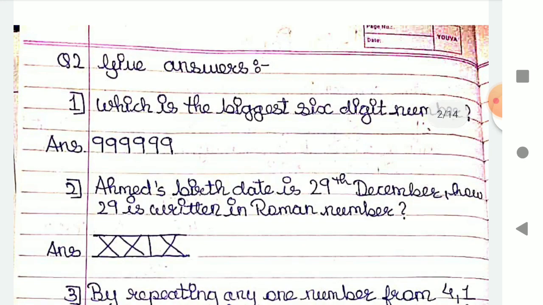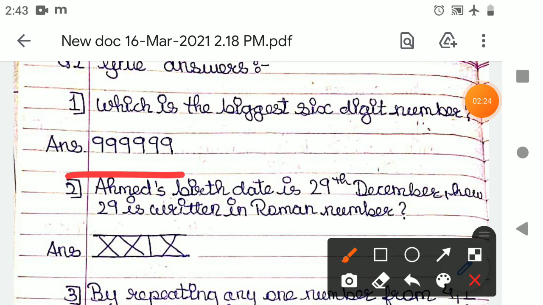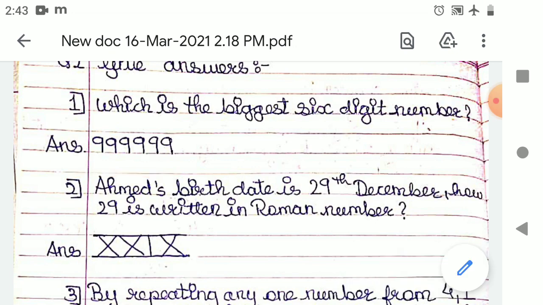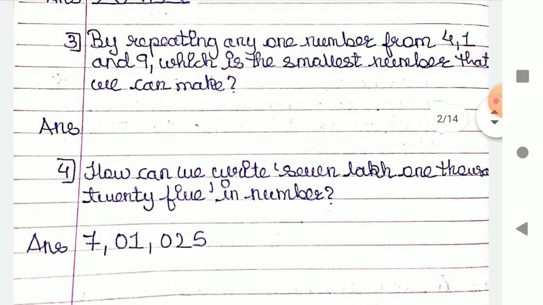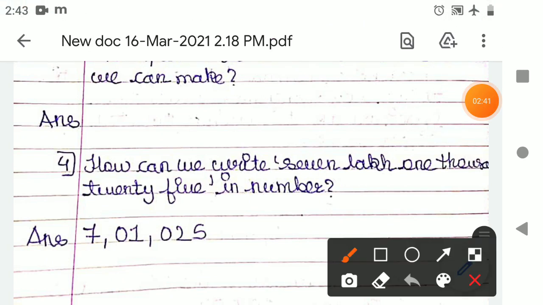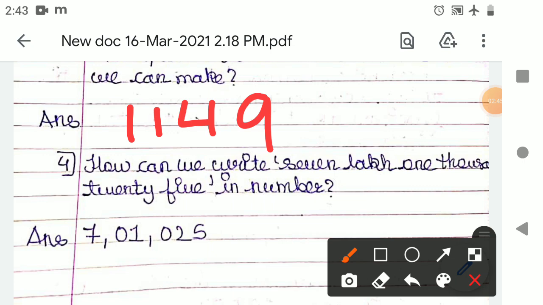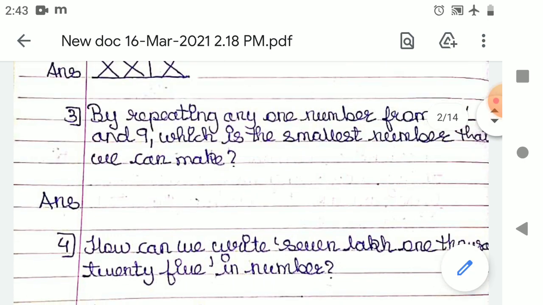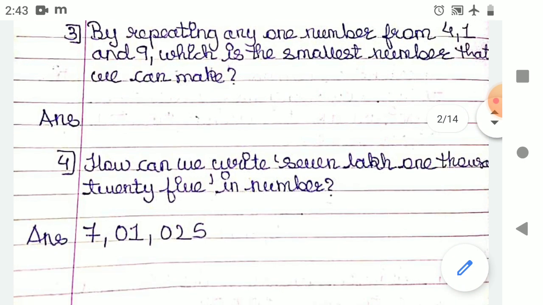Okay, next, give answer. Which is the biggest 6 digit number? Biggest 6 digit number is 6 times 9. Okay, and here 10, 20 and 29. 29 is written in Roman numerals in this way, by repeating any one number from 4, 1 and 9. Here which is the smallest number that we can make? So the answer is 1149. Okay friends, answer is 1149.